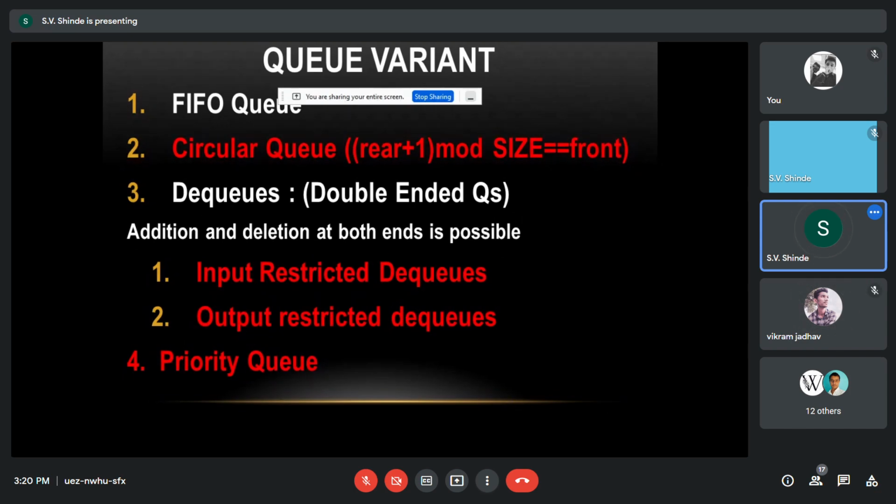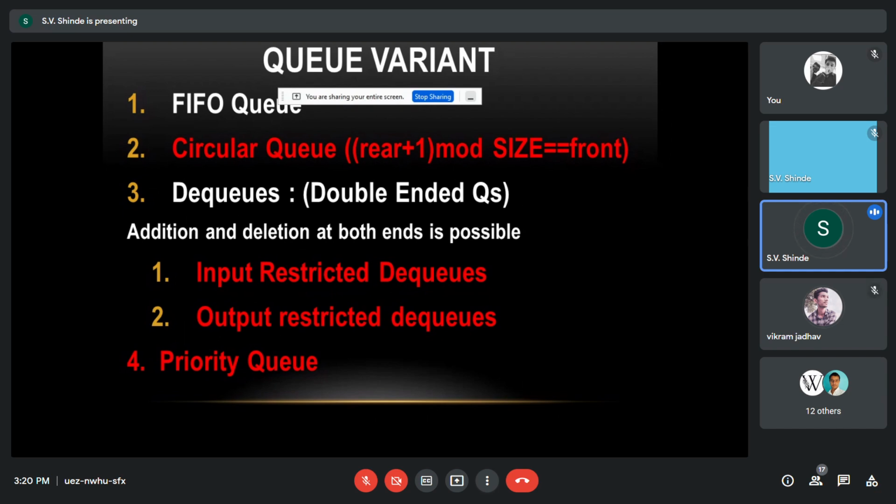Suppose a VIP comes over there and he wants to take the vision or worship the God, then what will he do? There should be some priority. So a priority queue is designed in such a way that he can assign some priority to be completed earlier.